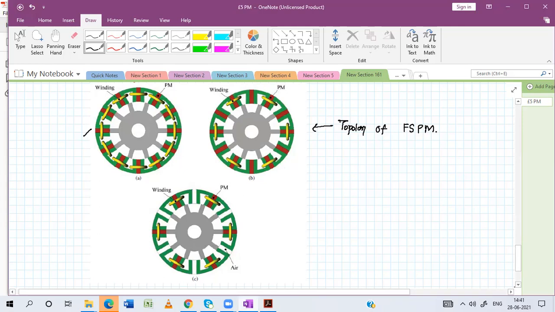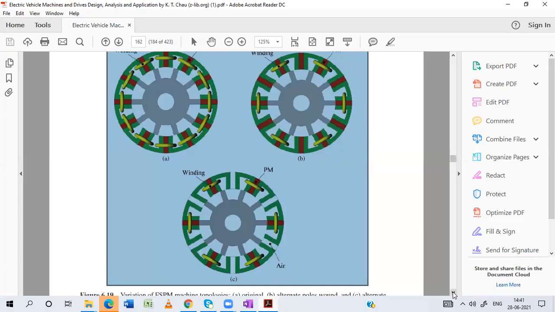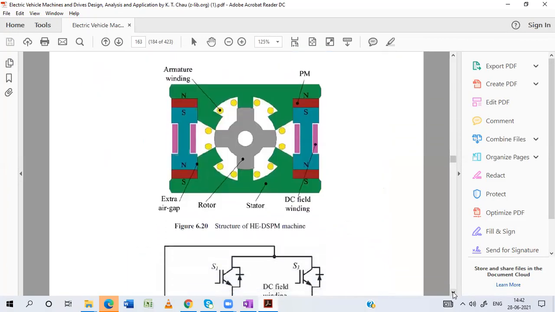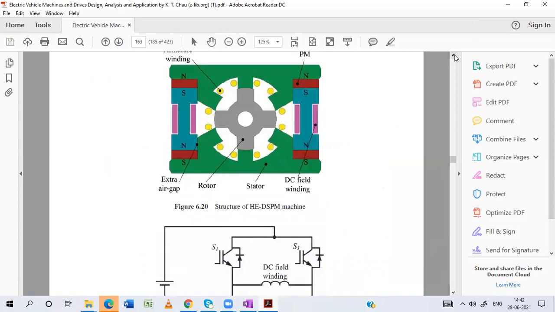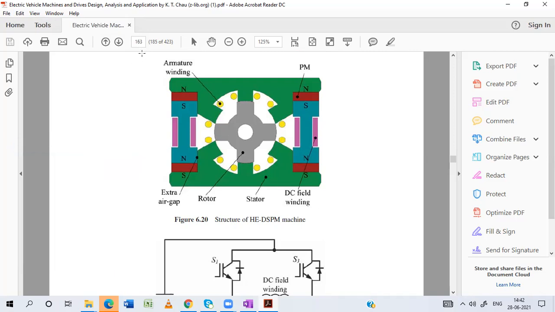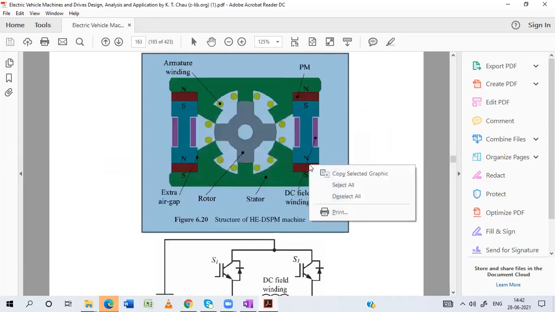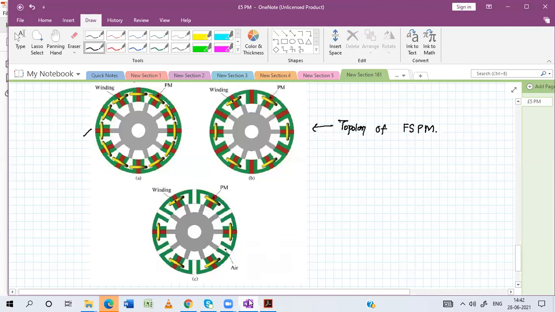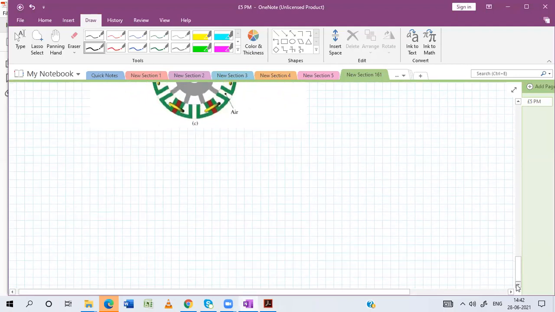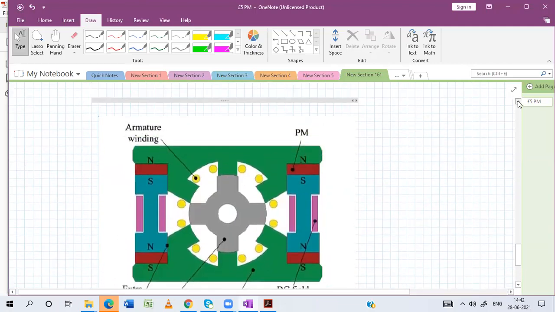Now next is the HEPM machine, hybrid excited permanent magnet, HEPM, doubly fed, we can say.